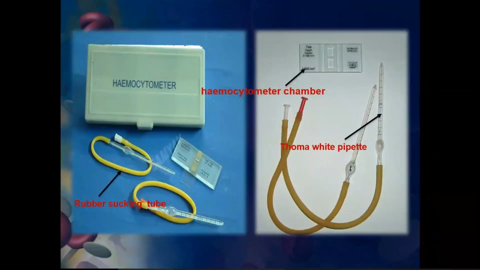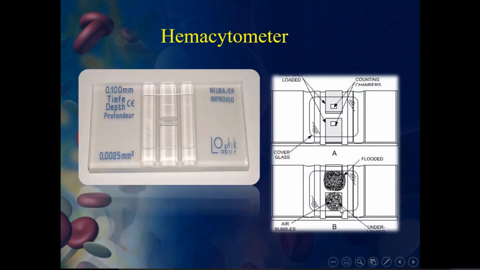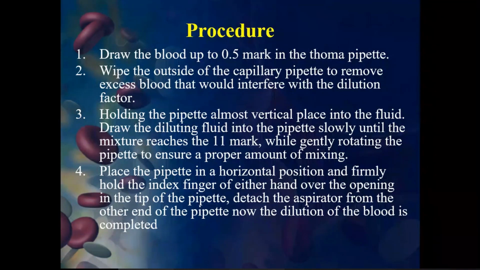So you see here, this is 0.5, but you can see that there is the 11 mark here, right? Up to here. Then you can detach this tube from the thermopipette. Okay, so that's what we can see.